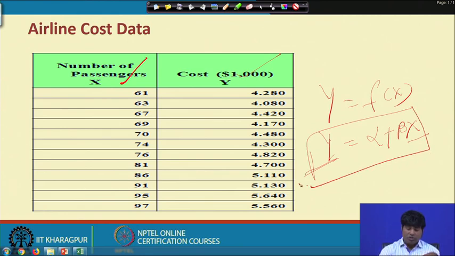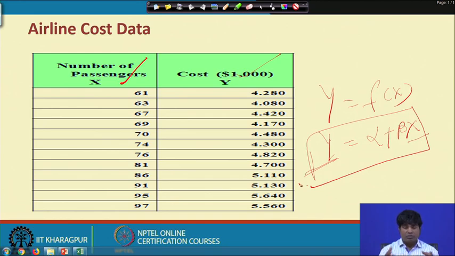From the theory or the understanding, we would like to build a model of cost with respect to passengers, and that there is a linear relationship, and we are hoping the particular variable will have a positive impact on cost. That means technically if the number of passengers is high, cost will be high, or if the number of passengers is high, cost can be low.